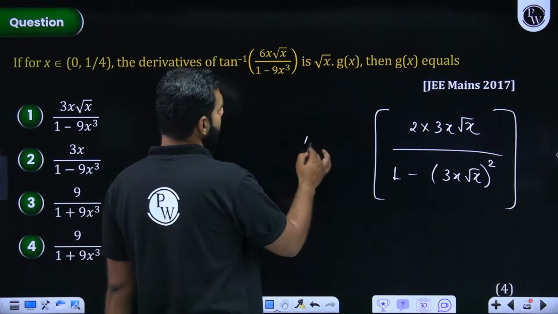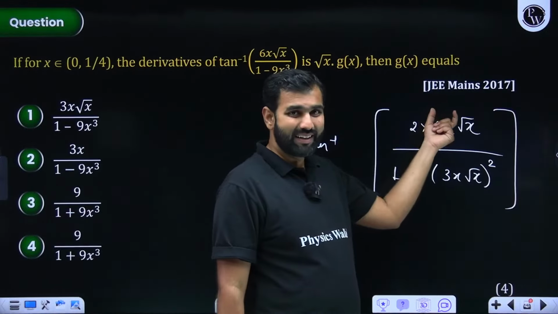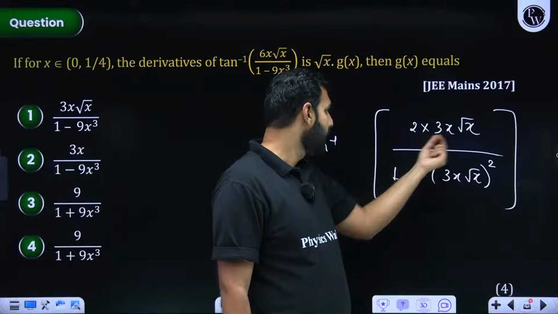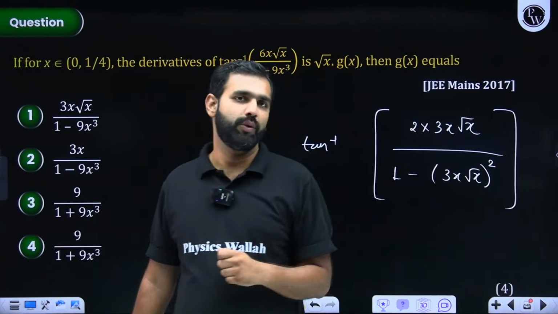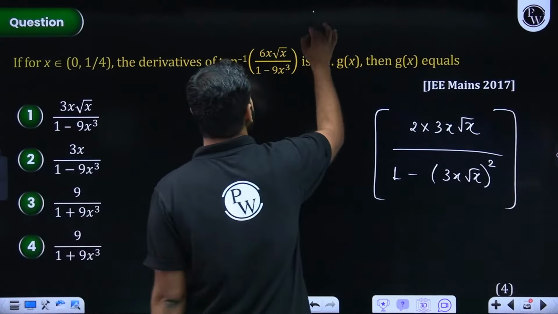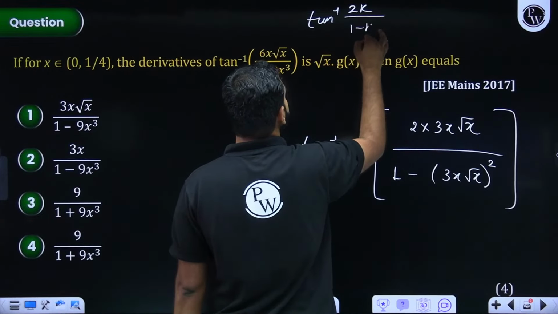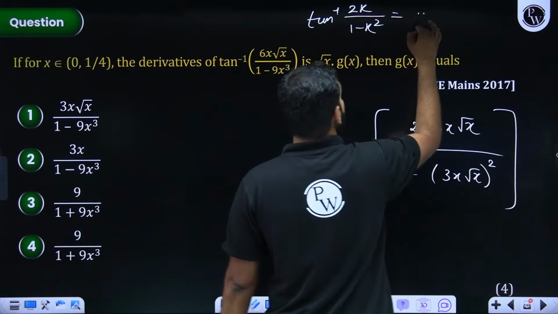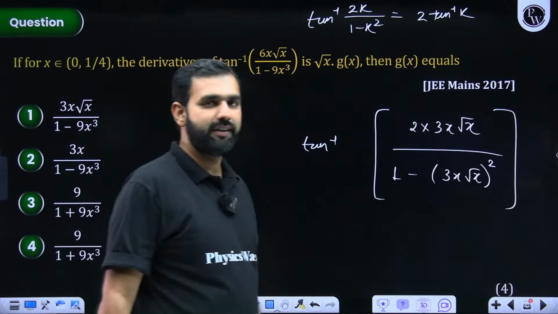Here it is nothing but tan inverse of 2a upon 1 minus a square, if for a while I take 3x root x as a. I hope you are getting it. And for this, we know that tan inverse of 2k upon 1 minus k square is always 2 tan inverse k. Do you remember that? We did learn this identity in ITF.